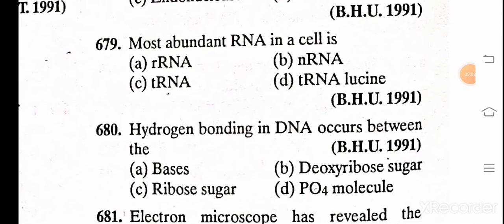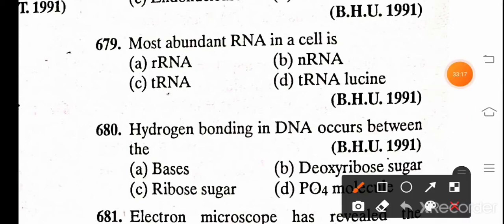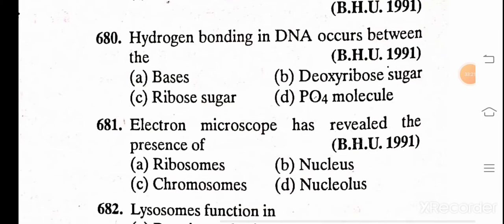Most abundant RNA in a cell is A. ribosomal RNA, B. nuclear RNA, C. Transfer RNA, D. Transfer RNA leucine. And the correct answer is A. Ribosomal RNA. Hydrogen bonding in DNA occurs between the A. Bases, B. Deoxyribose sugar, C. Ribose sugar, and D. PO4 molecule, phosphate molecule.